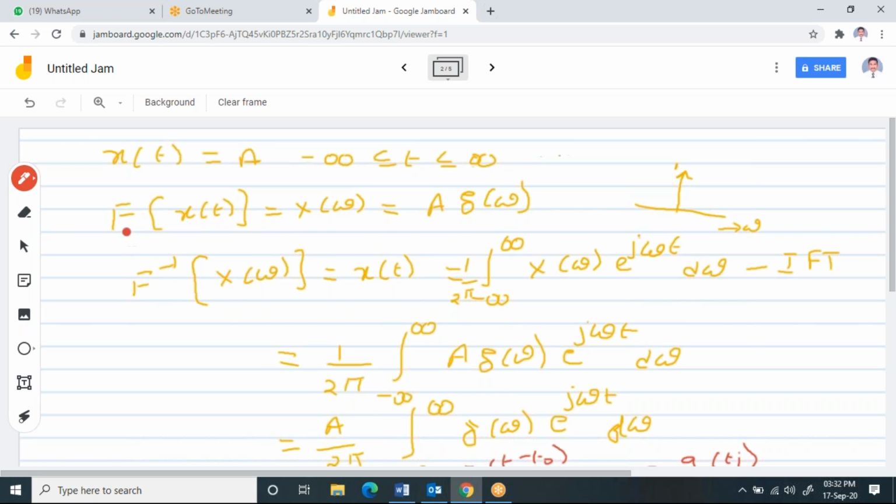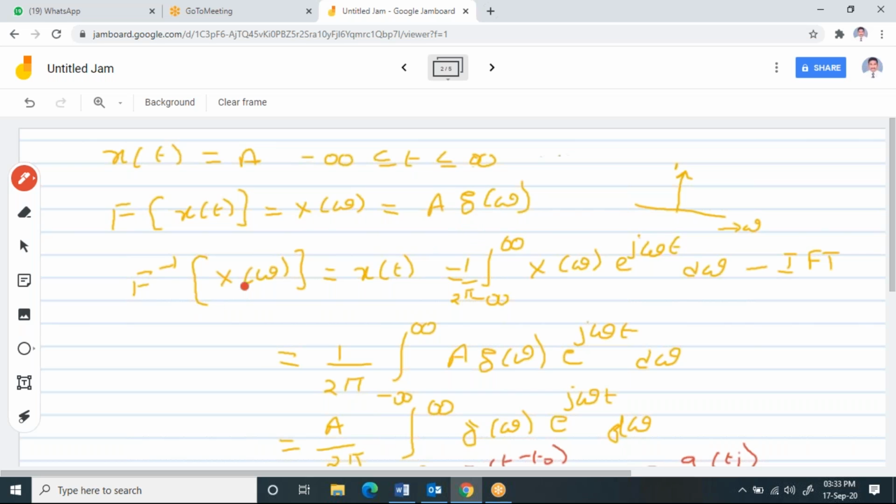So we take the Fourier transform of x of t, which is x of omega. When I take the Fourier transform of a, I assume x of omega is a into del of omega. Please try to understand why I am writing it as del of omega. Del of omega is nothing but an impulse function in the omega domain. When you multiply a constant with an impulse function, you will get the same function. That's the reason I assume it like this. Since it is in the omega domain, I can't directly apply the Fourier transform. I can apply the inverse Fourier transform.